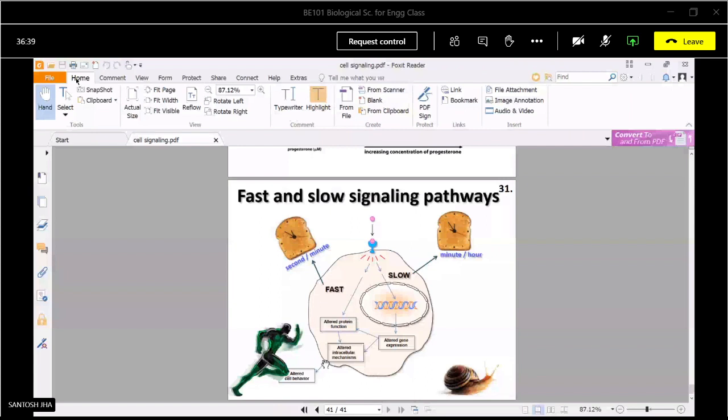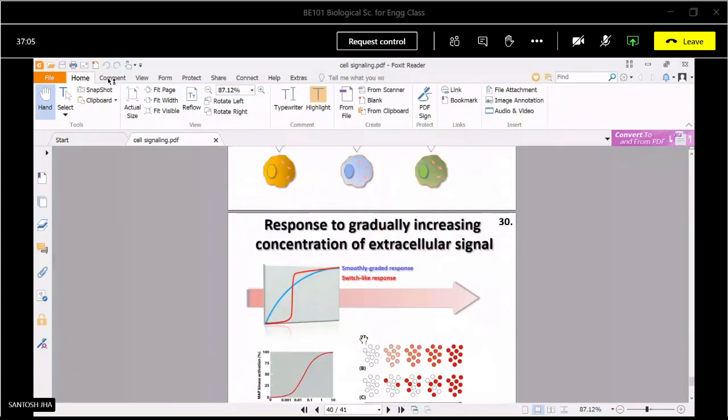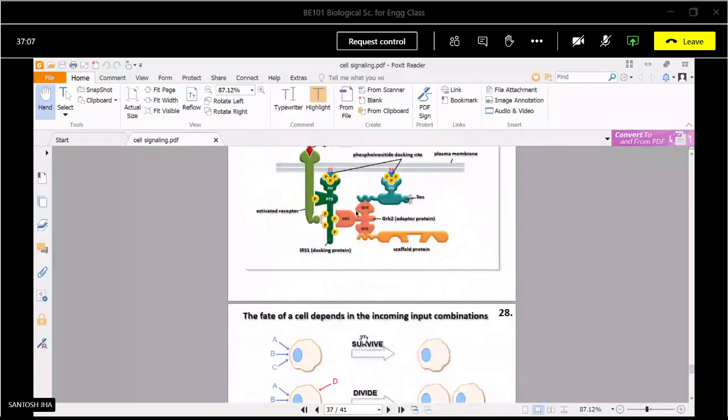Now the signaling pathway may be slow or fast. Sometimes we have a very rapid response. Suppose we receive intense light in our eye, we respond very fast against the light. But for some responses, like allergic responses, we respond in minutes, hours, or even days. So this is a brief about the signaling process inside our body. We will also discuss some details of this signaling process.